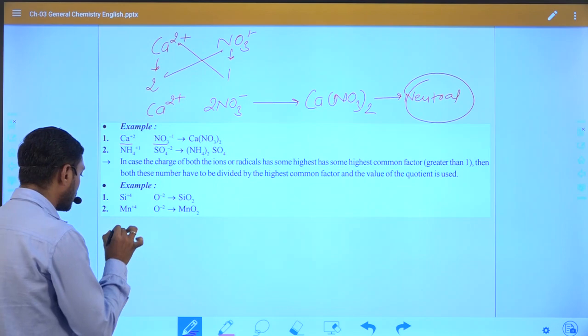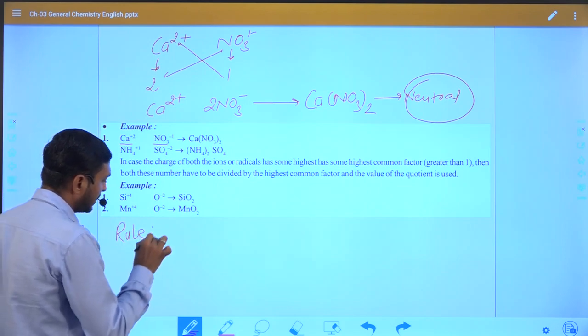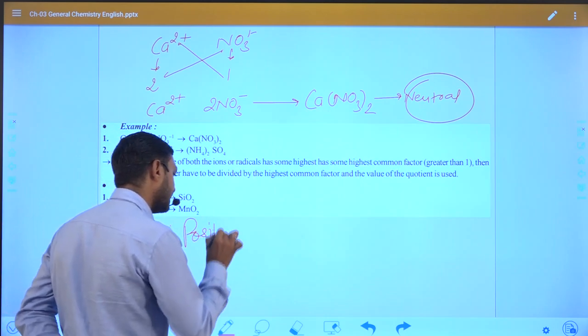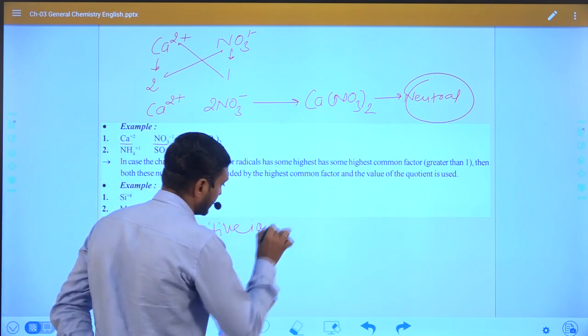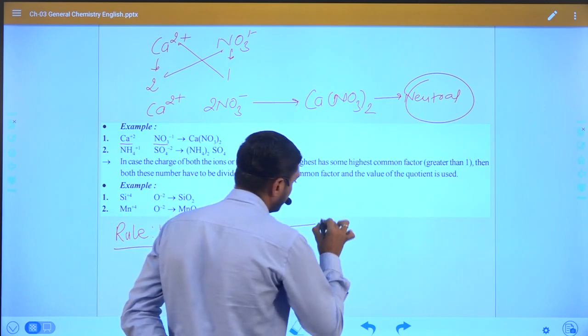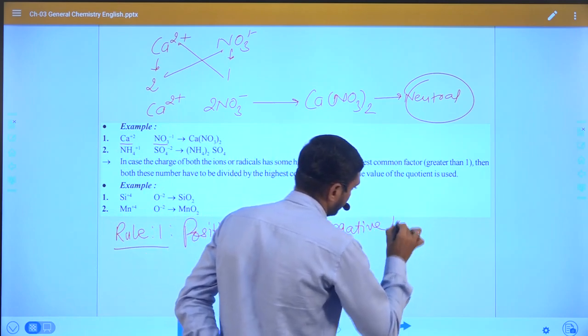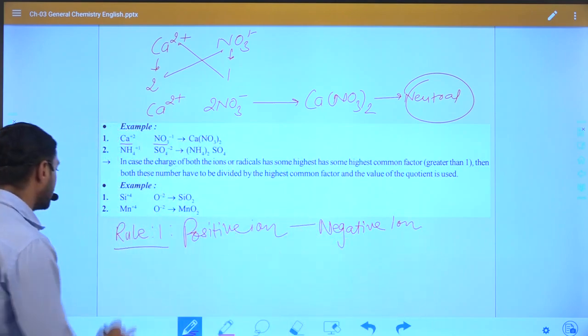What are those two rules? Rule number 1, we have to always write the positive ion and then the negative ion. Okay, this is the first rule.